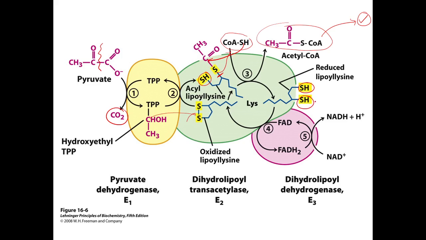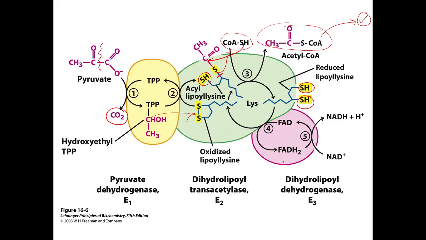So, yung dalawang SH na yan ay kailangan makabalik siya o ma-regenerate siya. So, kasi ito ay na-reduce. So, kailangan siya makabalik dun sa oxidized form ni lipoyl lysine. So, that will be acted upon by your E3. So, kaya kailangan dito ng FAD. So, FAD will undergo a reaction.